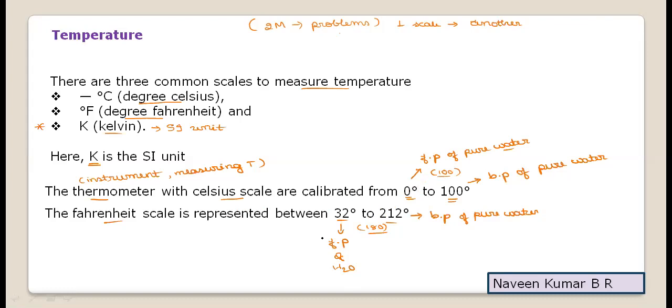These two differences of scale values are significant, so try to remember them. In the degree Celsius scale, 100 is the difference between the freezing point and boiling point of water. In the Fahrenheit scale, the difference is 180.